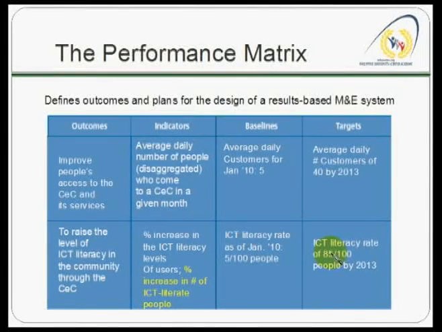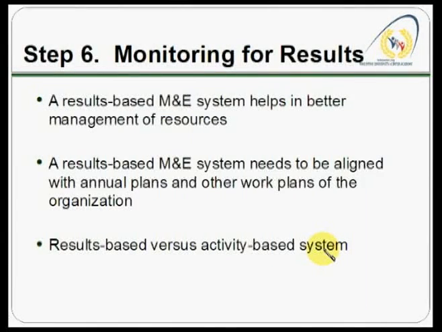For the second outcome, the target would be to have an ICT literacy rate of 85 per 100 people, or 85% by 2013. So this is as opposed to a baseline of just 5%. So again, do you think that in your municipality having this kind of target is too ambitious? That's something for you to consider, right?